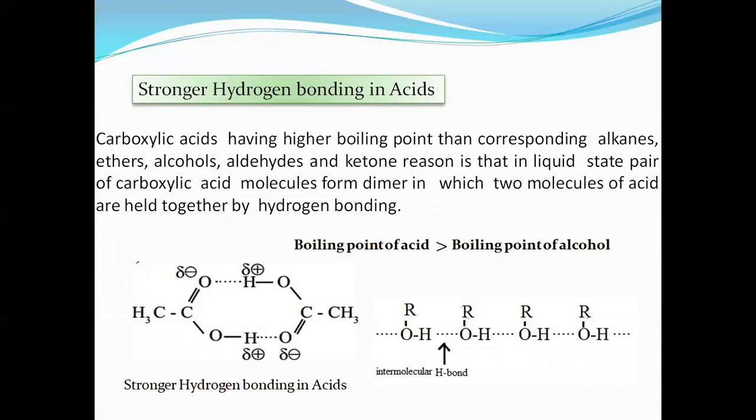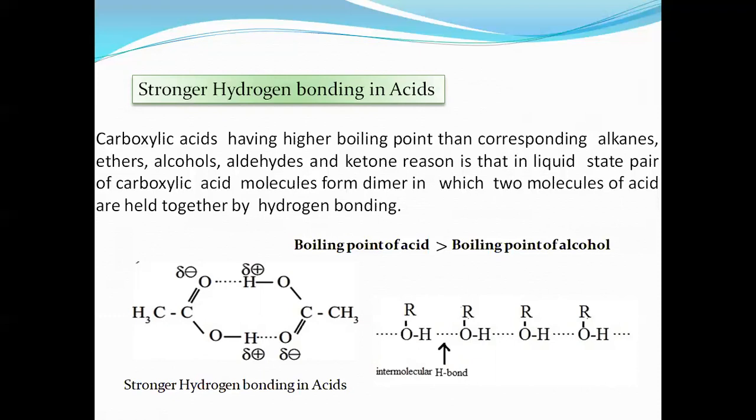Stronger hydrogen bonding is present in these acids. Carboxylic acids have higher boiling points than alkanes, ethers, alcohols, aldehydes, and ketones. The reason is that in the liquid state, a pair of carboxylic acid molecules forms a dimer, in which two molecules of acid are held together by hydrogen bonding.